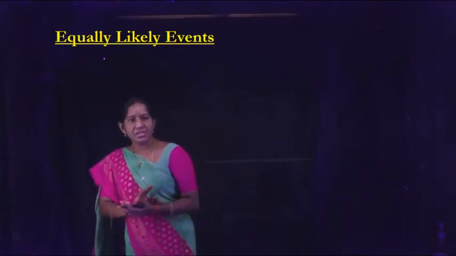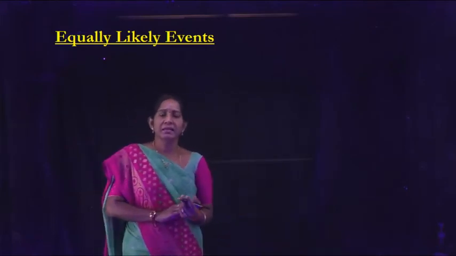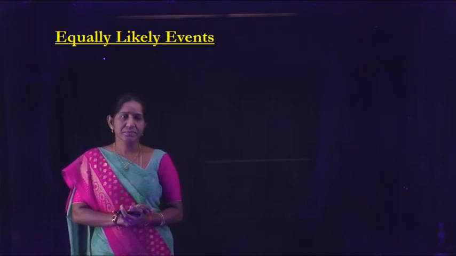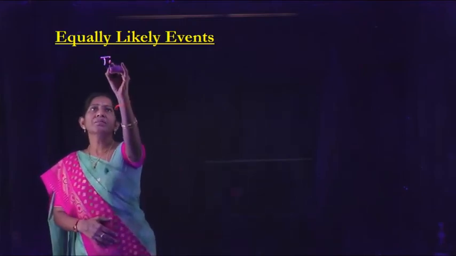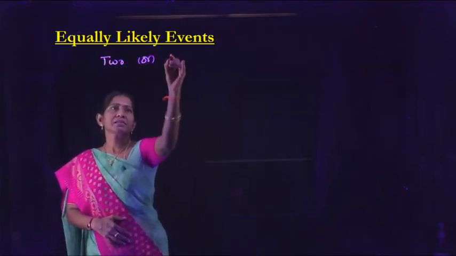Next definition is equally likely events.